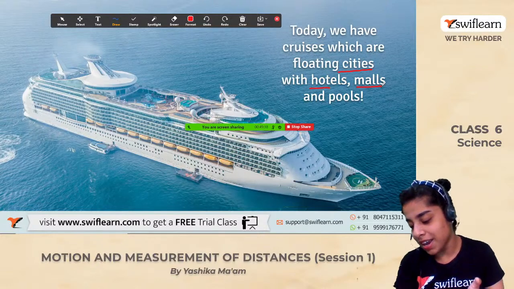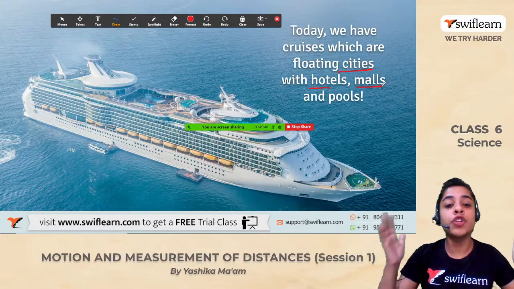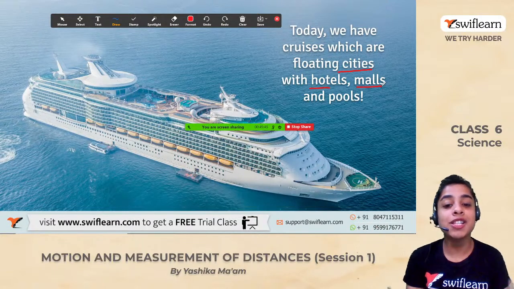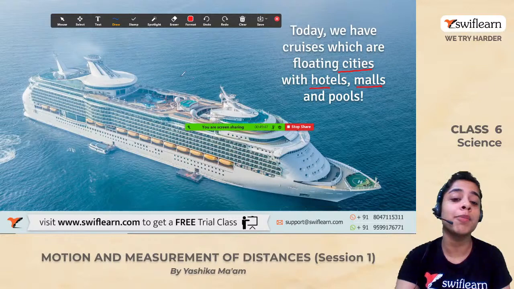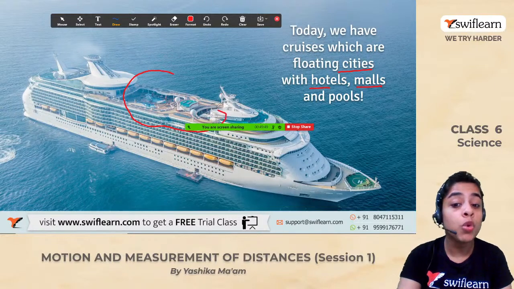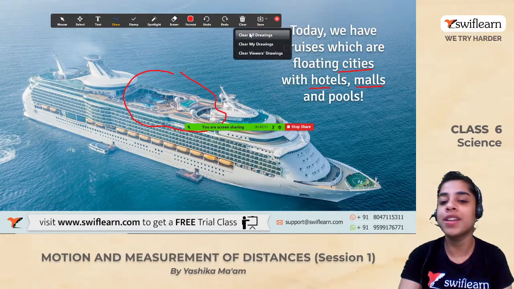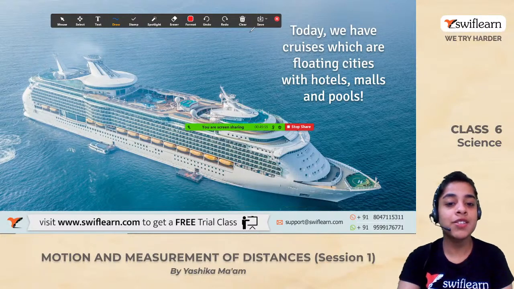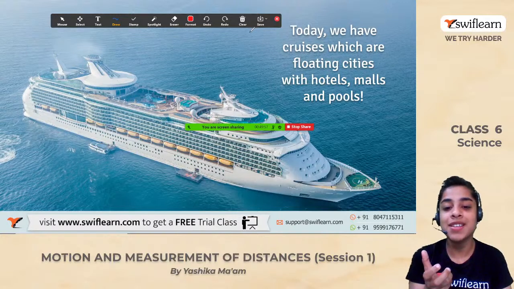And now there's a time when we have this huge ship that has hotels in it, that has malls in it, and it has some beautiful swimming pools in it. Wow, interesting. Look how far we have come, right? This journey hasn't been very easy, but we have really come very far.